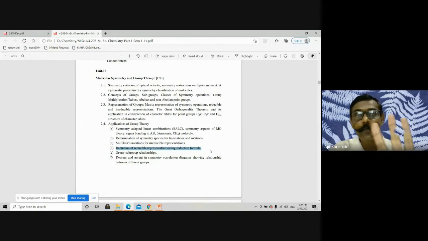I discussed, I think, 4 ways of obtaining the reducible representation. The first way is a 3-dimensional matrix that we consider. The second way is the 3n coordinate system, where n means the number of atoms. With the help of that, we can obtain it. Third way, bond vector method. Fourth way, angle vector method.